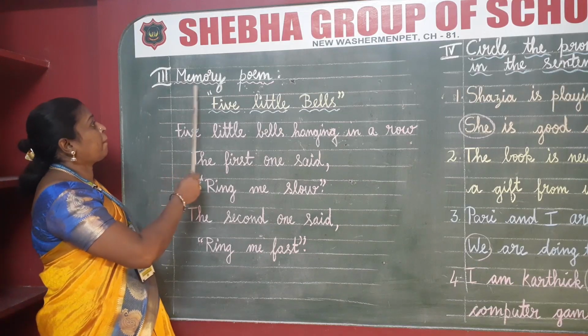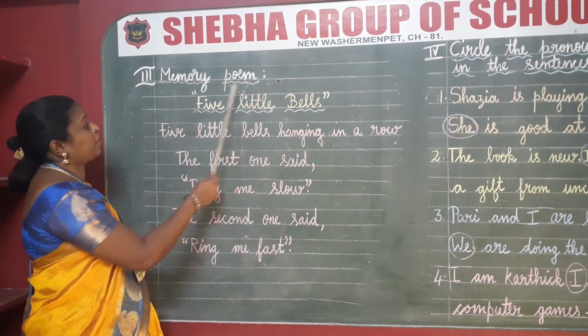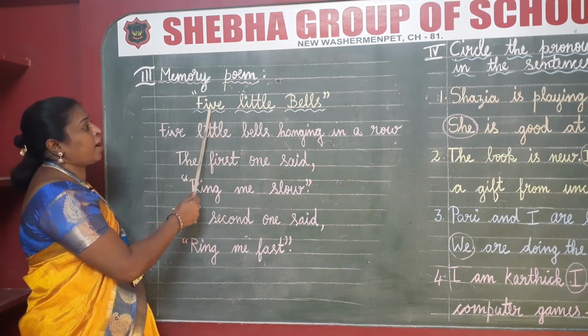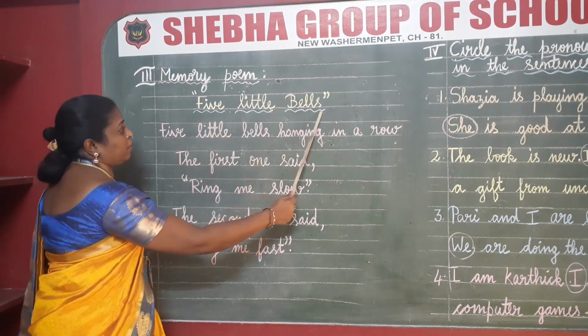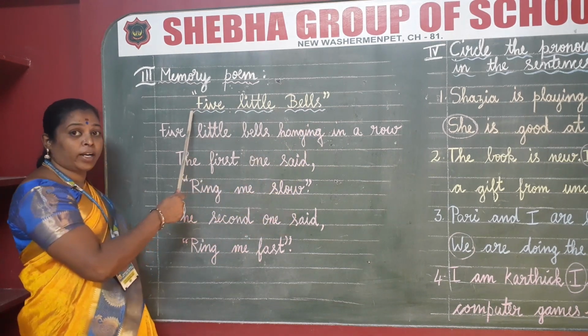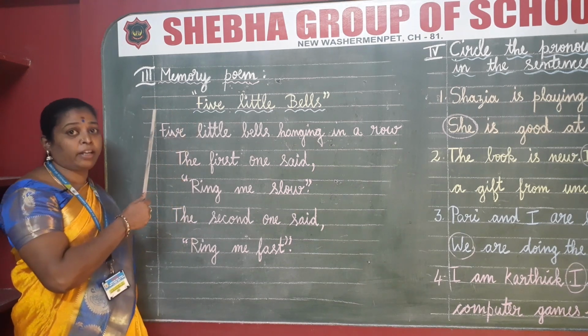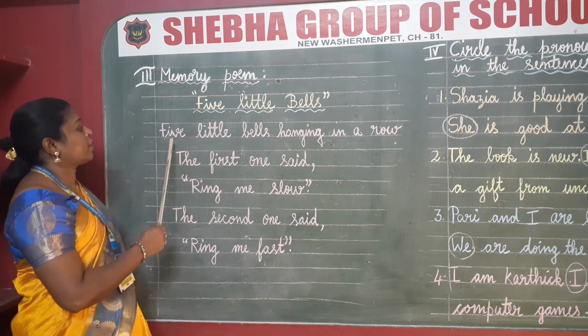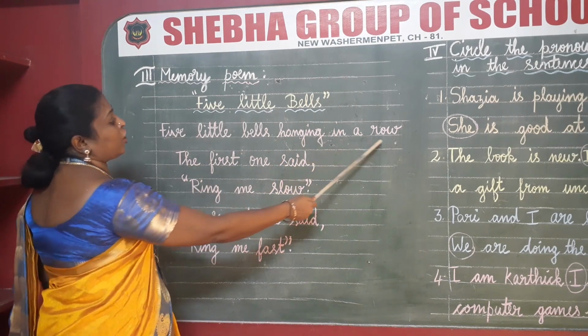Third Roman letter, memory poem. The heading of the poem is 5 Little Bells. You have already learned the poem. Now we are going to once again revise it. Okay, students. 5 little bells hanging in a row.